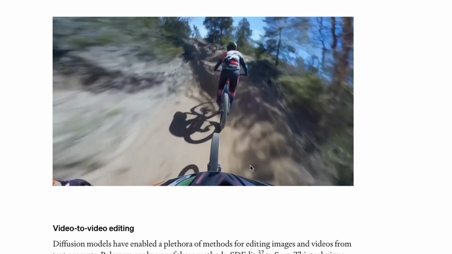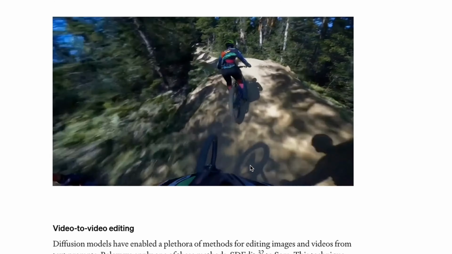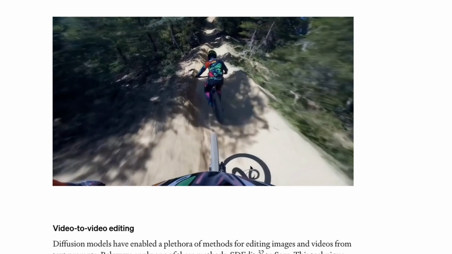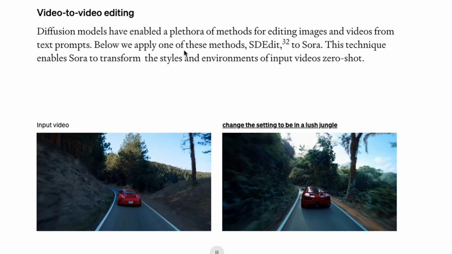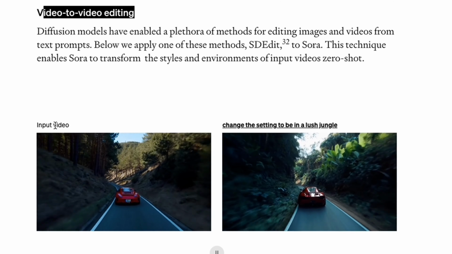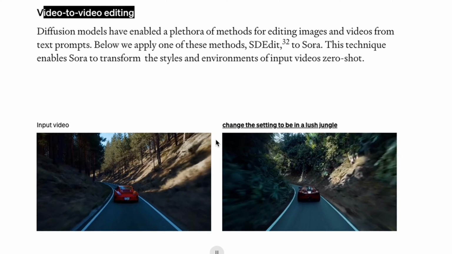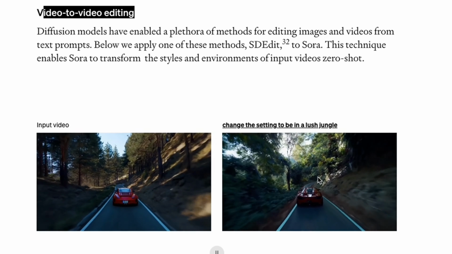So, for example, if you have a small clip and you ask the model to extend that, if it has that capability, that is going to be pretty mind-blowing. Now, it can also do video-to-video editing, which is kind of crazy. So here's the input video. Car is driving, right? Here's a prompt: change the setting to a lush jungle.